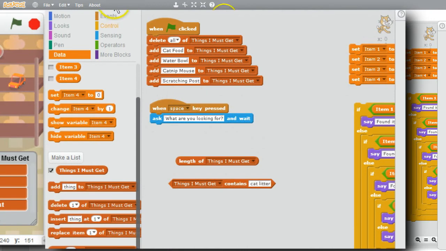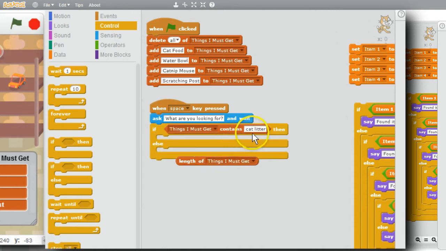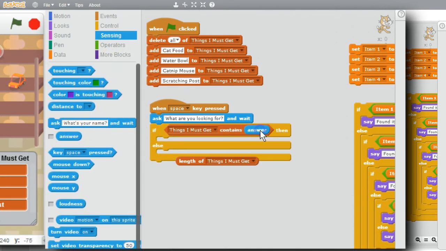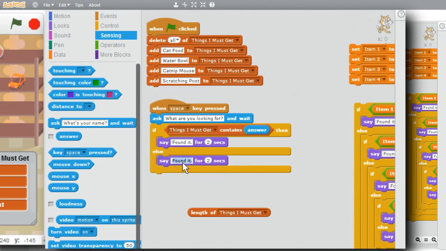Go to Control, if else. Things I must get contains answer. I'll go to Sensing, Answer. If things I must get contains answer, then I'll duplicate. Found it. Else, duplicate. I didn't find it.